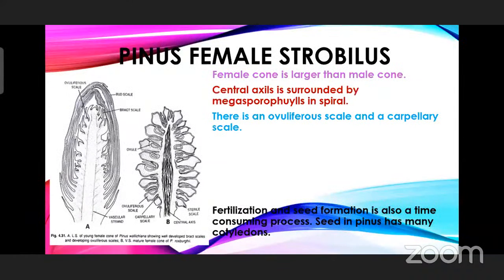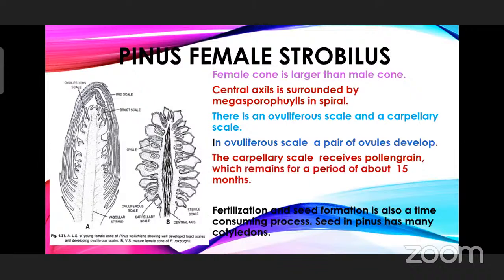And next, the central axis is surrounded by megasporophylls in a spiral. There is an ovuliferous scale and a carpellary scale. In the ovuliferous scale, a pair of ovules develop. The carpellary scale receives the pollen grain, which remains for a period of about 15 months. Fertilization and seed formation is also a time-consuming process. The seed in Pinus has many cotyledons. One more important, interesting feature is many cotyledons. The seed of Pinus is having many cotyledons.